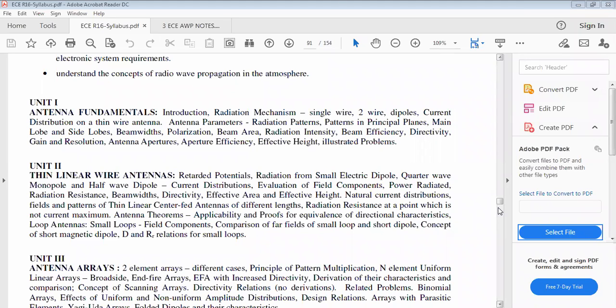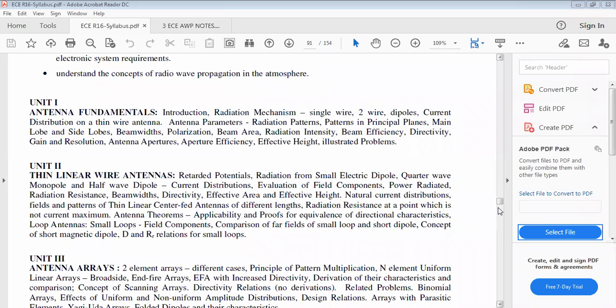But I skipped those two units, 4 and 5, and already started the sixth unit called wave propagation. Why? Because the fourth and fifth units we discuss combinedly. That is better to understand and easy to classify, and you get a clean idea about the classified antennas. That's why we will discuss those topics later. Leave it. What did we learn from unit one?